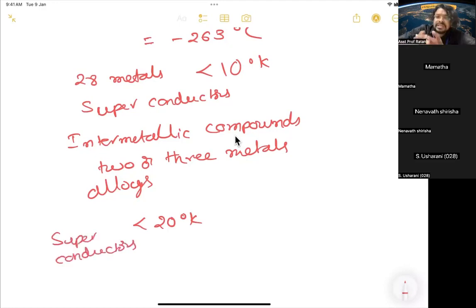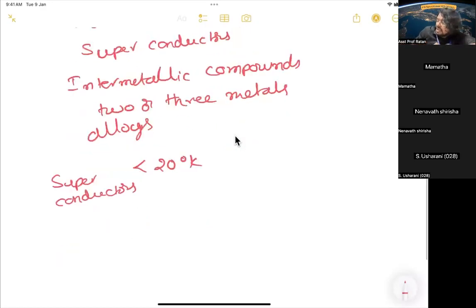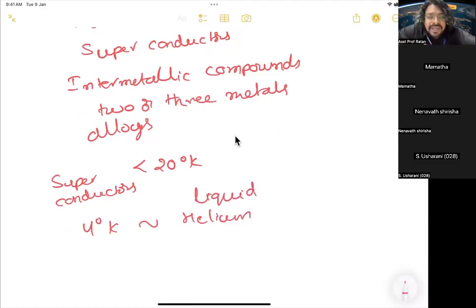Okay, so initially it was discovered at around 4 degrees Kelvin. What does 4 degrees Kelvin mean? It is the temperature of liquid helium. Helium gas cools at around 4 degrees Kelvin, so they had discovered very, very low temperatures. At these very low temperatures, the resistivity becomes completely zero. That is called the superconducting phenomenon. So that is a very new discovery.